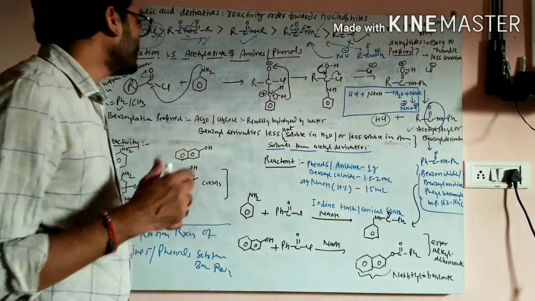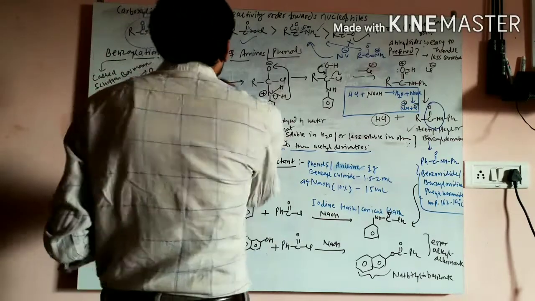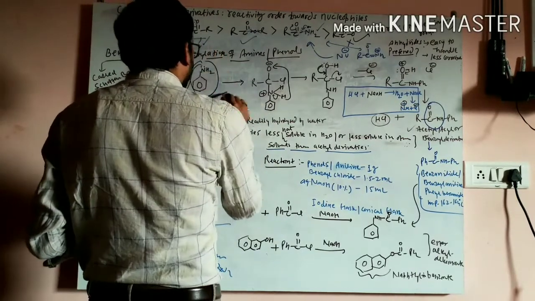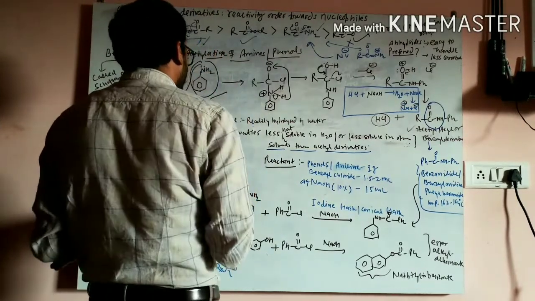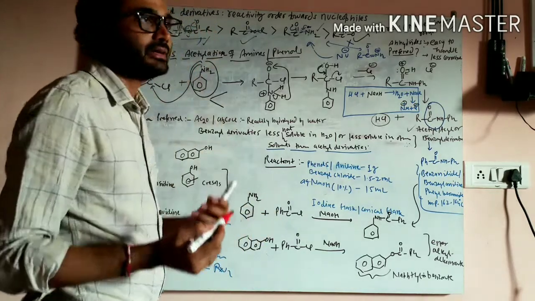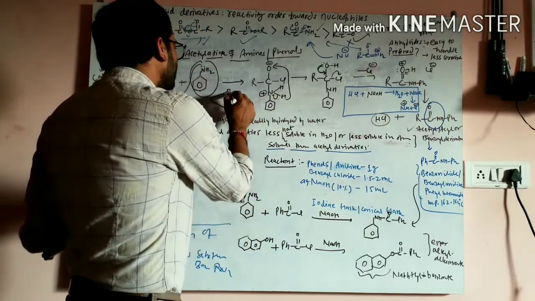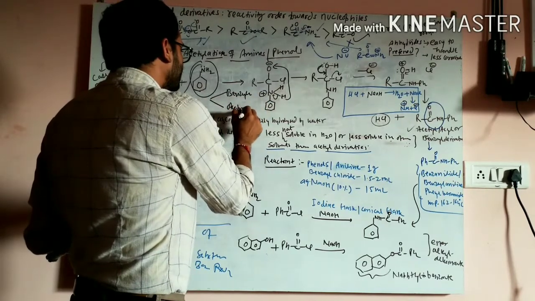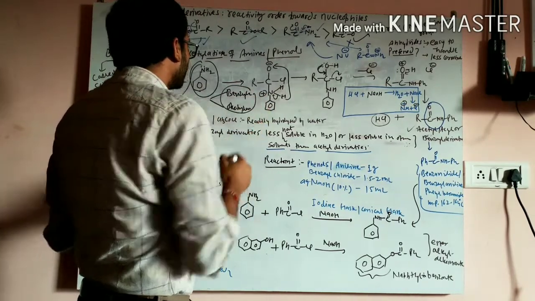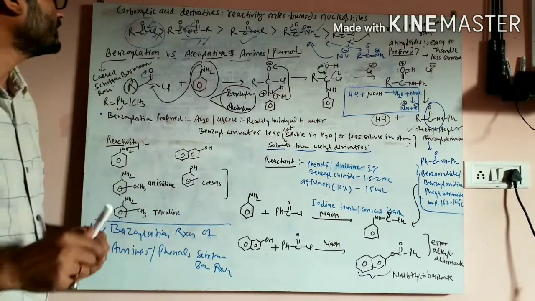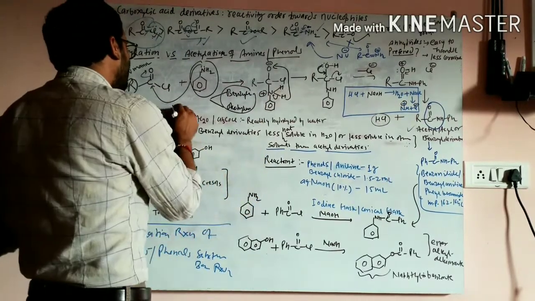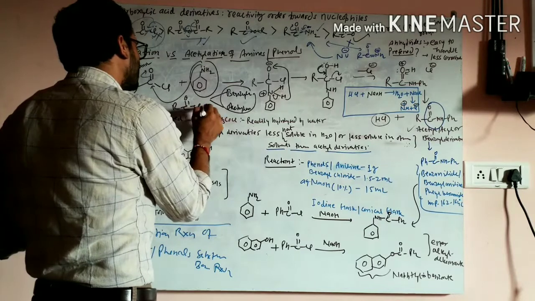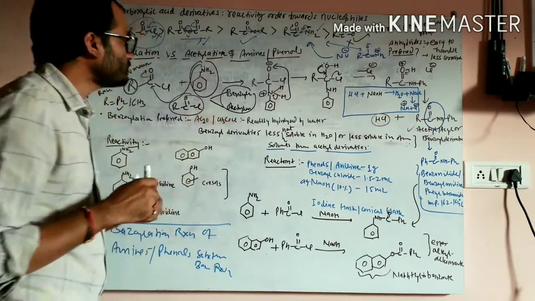Now, suppose this is an aniline molecule and you have a choice of reaction. I ask you that either you do benzylation or you do acetylation. You have the reactive NH2 group, and I am saying that it reacts with an acid chloride, any acid chloride. Now, in saying acid chloride, you have two options.